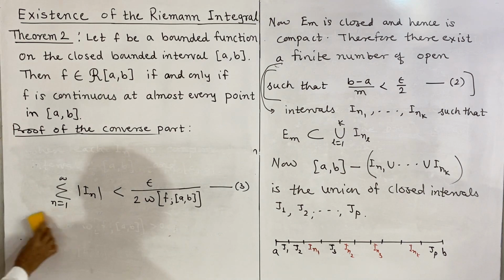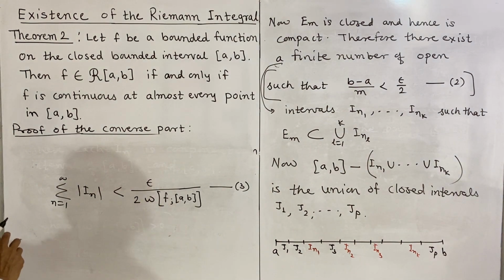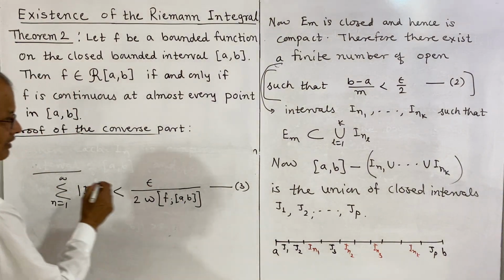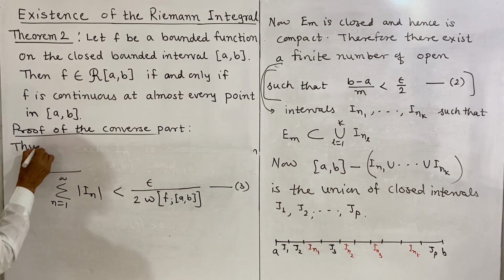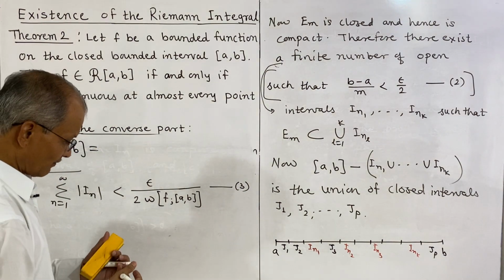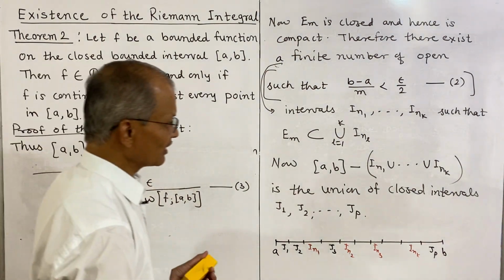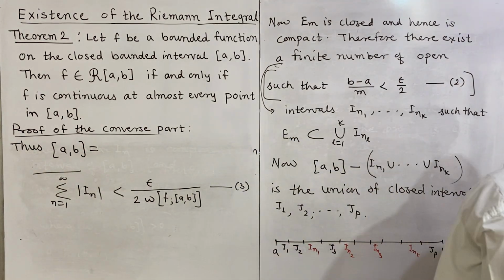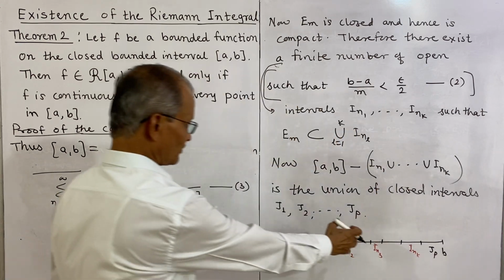So that means it is divided into two parts, and we require this part. Thus the closed interval AB is equal to the union of these component intervals in1 up to ink and j1 up to jp.